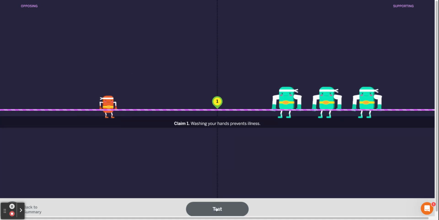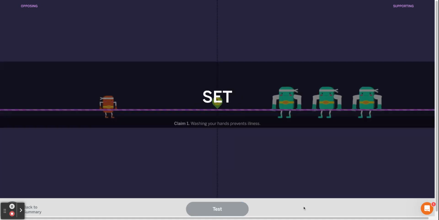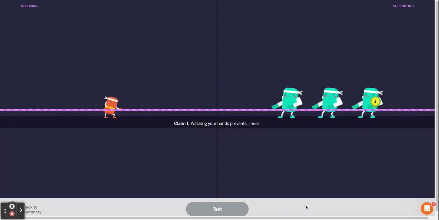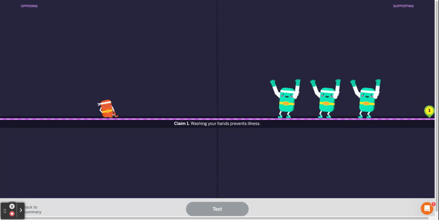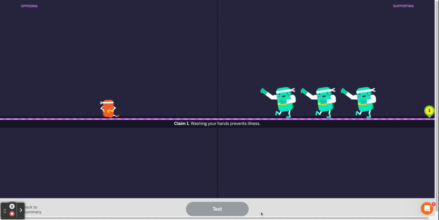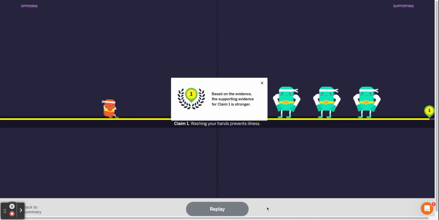Washing your hands prevents illnesses. Claim. We got a tug of war. Oh, the strong evidence comes out on top. That's what happens when you pick good evidence to support your claim.